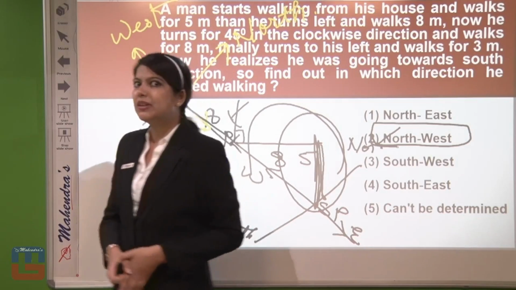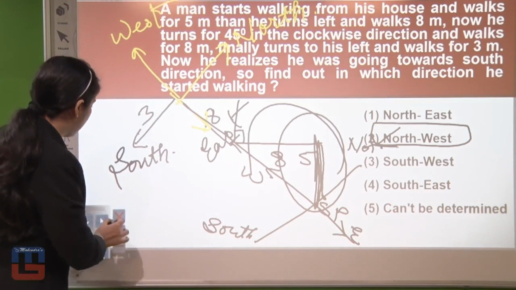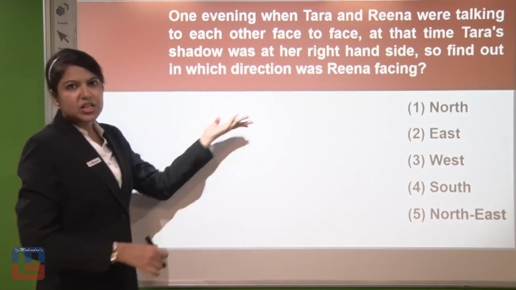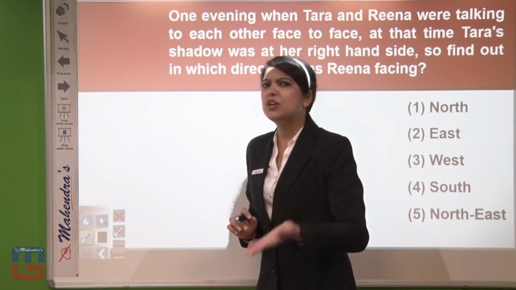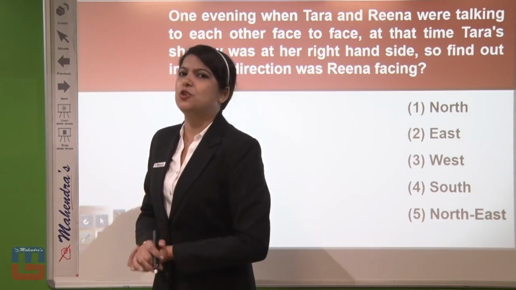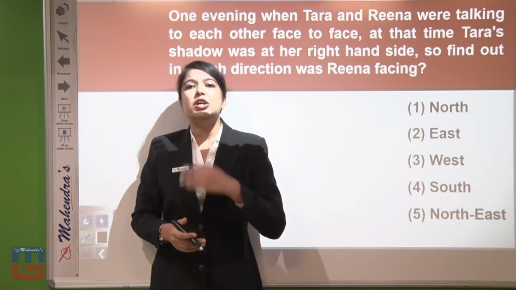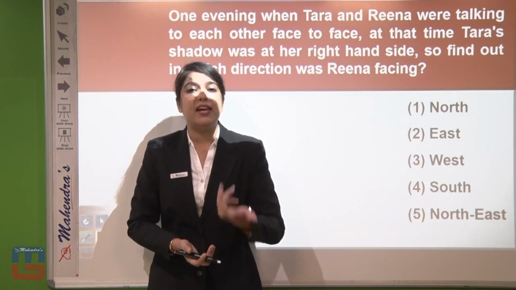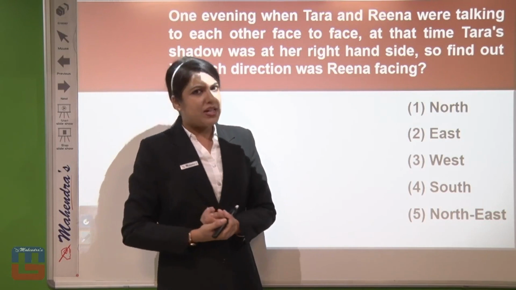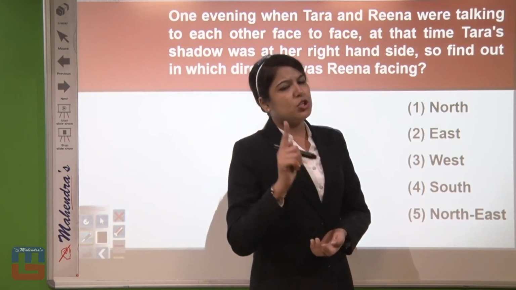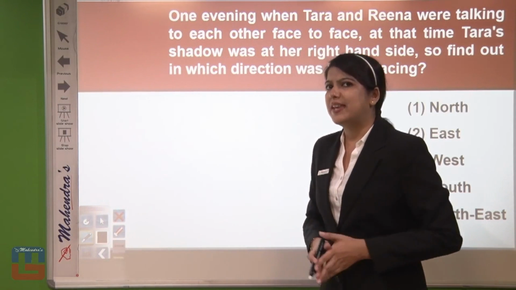Moving further with the next question, let's look at what is asked now. Shadow based question. Now see candidates, what happens when you read about shadow? You get confused over here. Because I think you are confused about when the shadow is formed, the main part. Secondly, the questions asked in this shadow form. So don't get confused, the point is very clear.